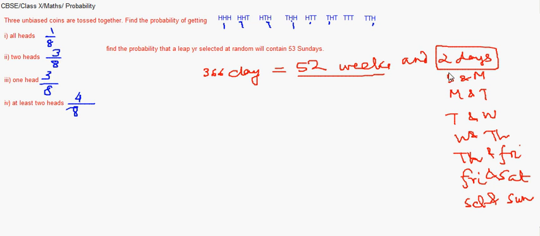Out of these 7 combinations, the possibility of getting a Sunday is only in these 2 cases. So the required probability is 2 out of 7.